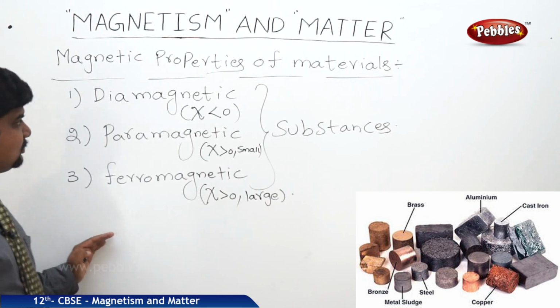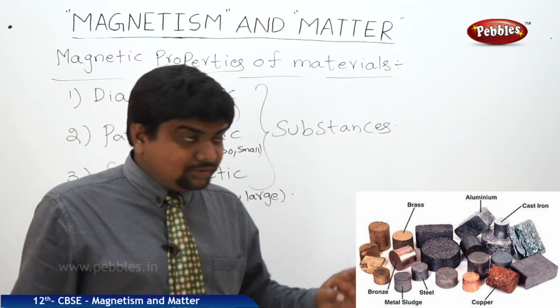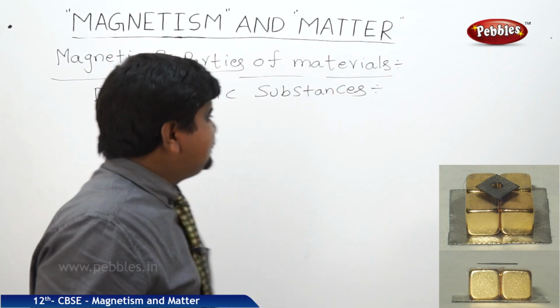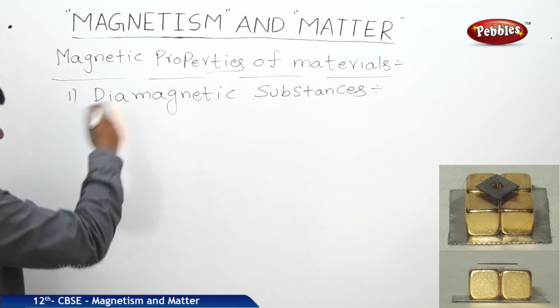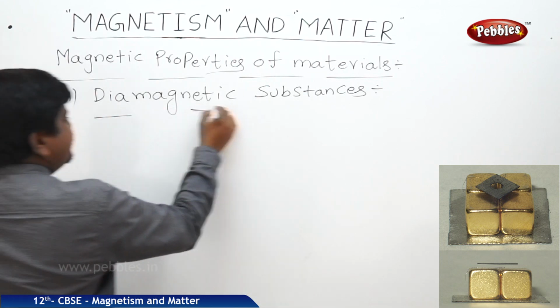So what are the examples? How to create the diamagnetic substances? What are the examples? We are going to discuss one by one and their uses also. First one is diamagnetic substances. The magnetic behavior of these diamagnetic substances is called diamagnetism.